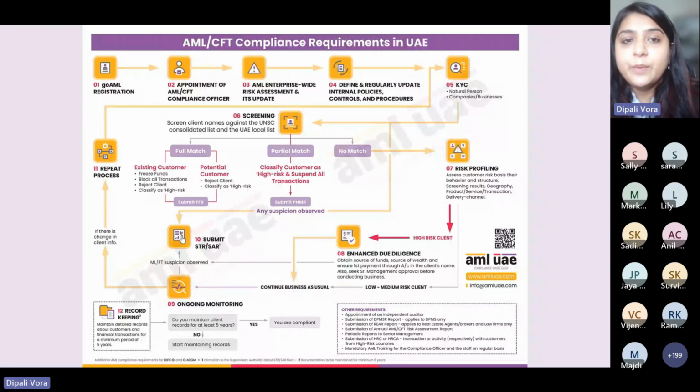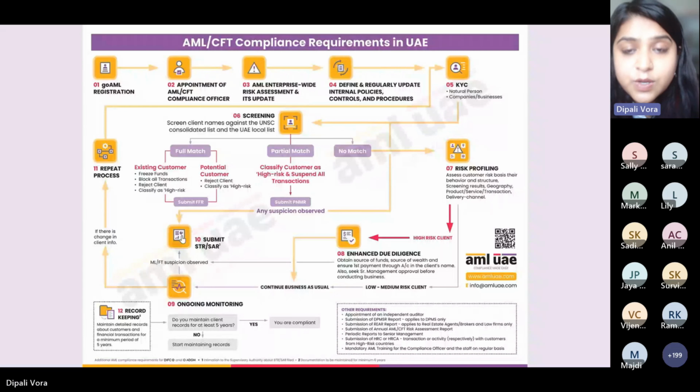Previously I told you that you seek basic ID proof and address proof, and that is called standard due diligence. There are two types of due diligence: one is standard and the second is enhanced due diligence. For low risk and medium risk customers, you apply standard due diligence. But for high risk customers, in addition to the standard due diligence, you are also required to take some additional due diligence measures. That is called enhanced due diligence.